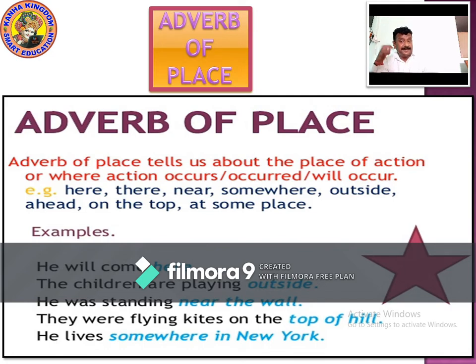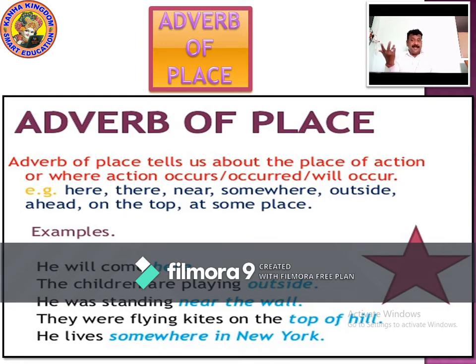He will come here. For examples, let's see. He will come here. The children are playing outside. He is standing near the wall. There were kites on the top of hill. He lives somewhere in New York. What are all these? These are adverbs of place, where the adverb is answering about the place of action.